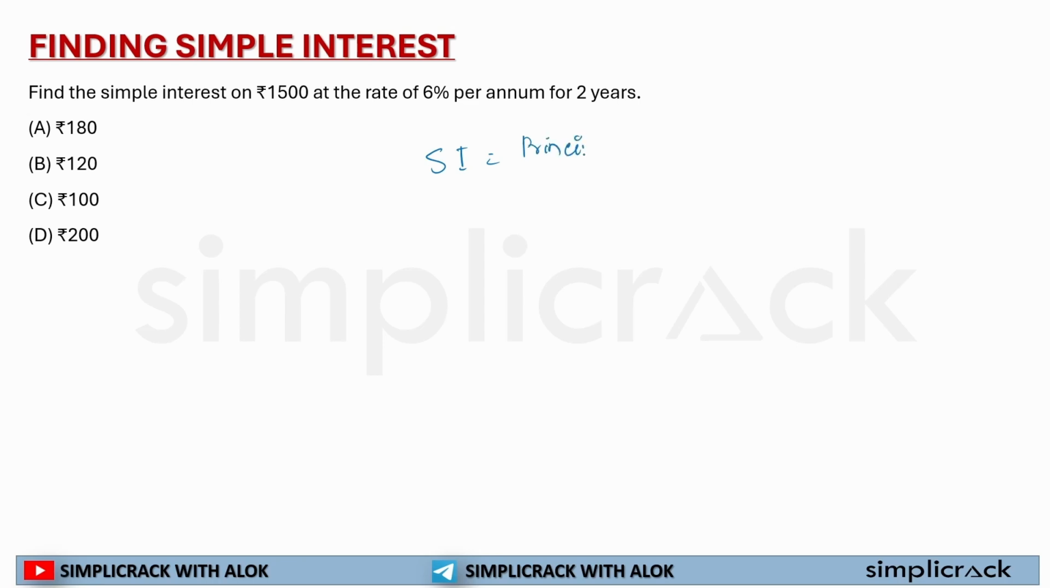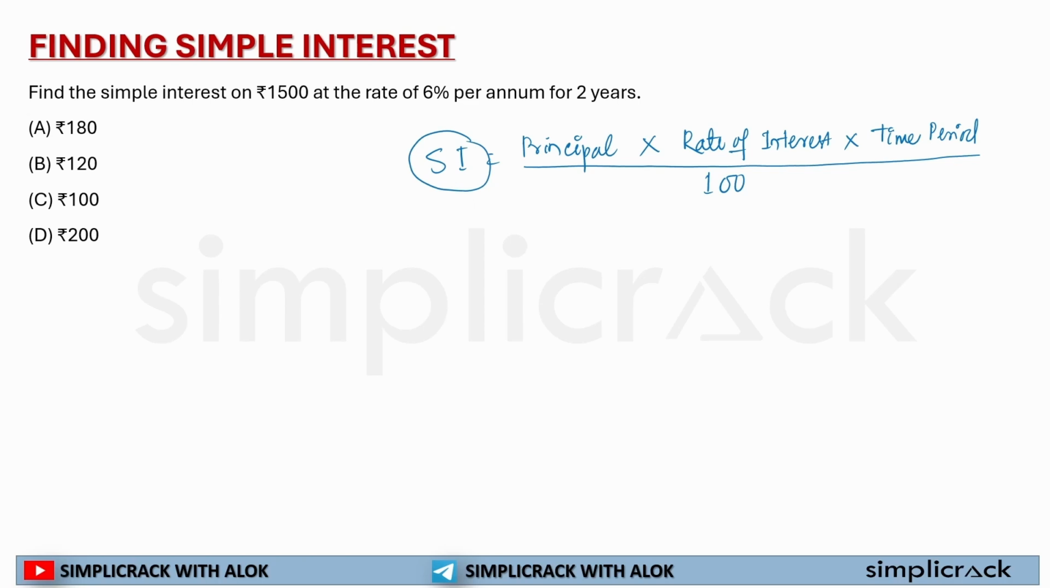Principal multiplied by rate of interest multiplied by time period divided by 100. This was the simple interest. Simple interest will be written as SI.